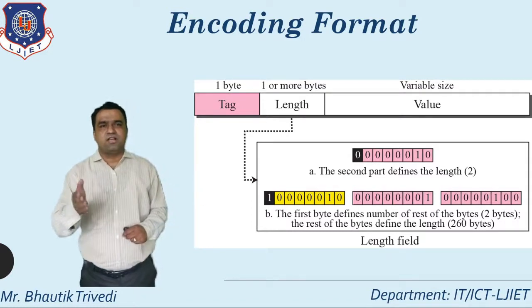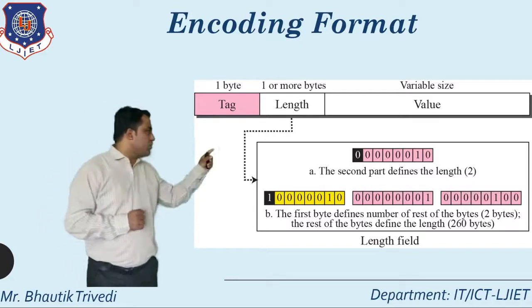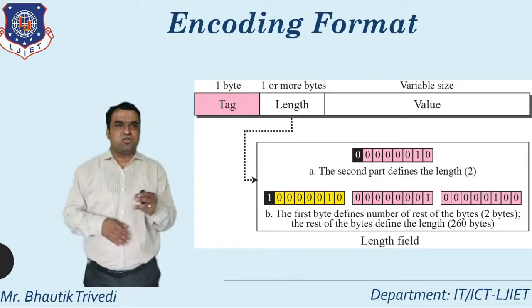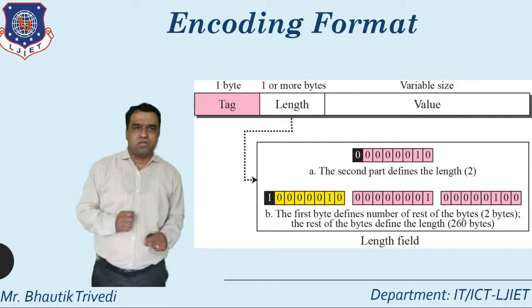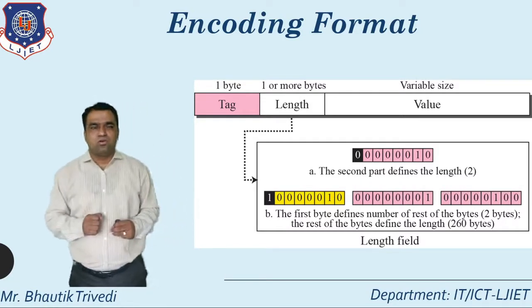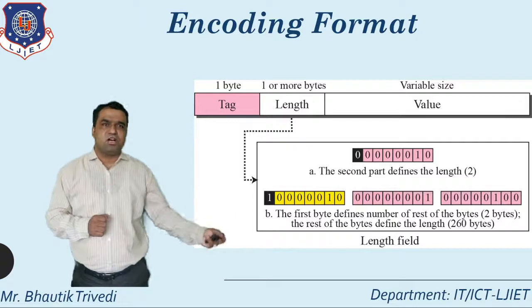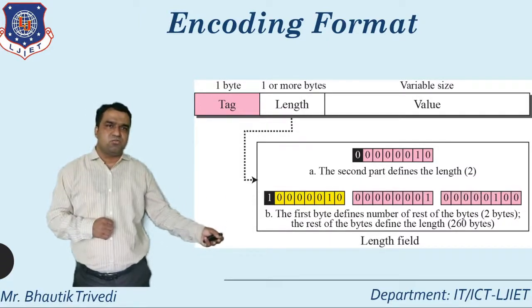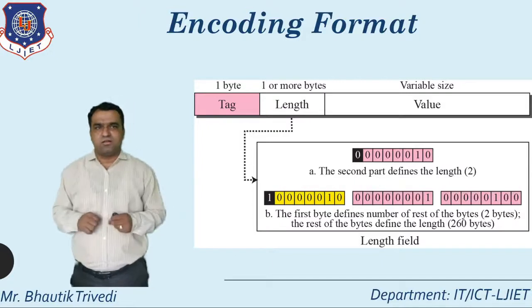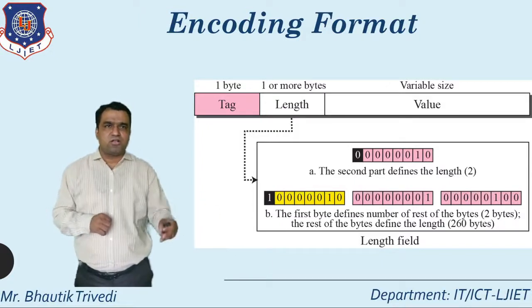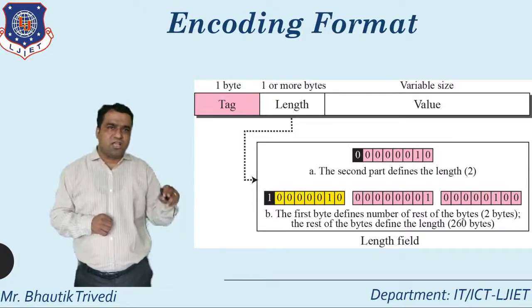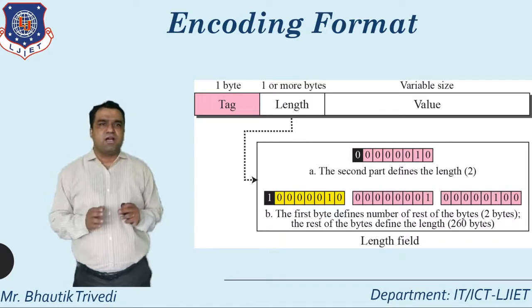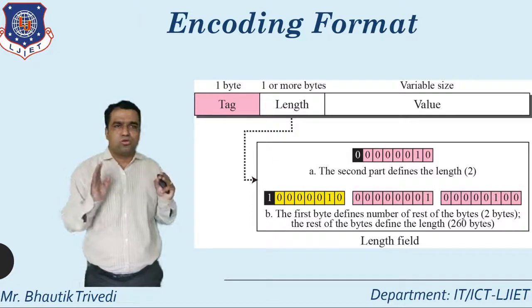Fully concentrate on this part. If you start from the LSB up to the MSB, the LSB is 0, meaning 2 raised to 0, that is 1, and then 2 raised to 1, that is 2. So that 1 directly demonstrates that the second part defines the length 2.